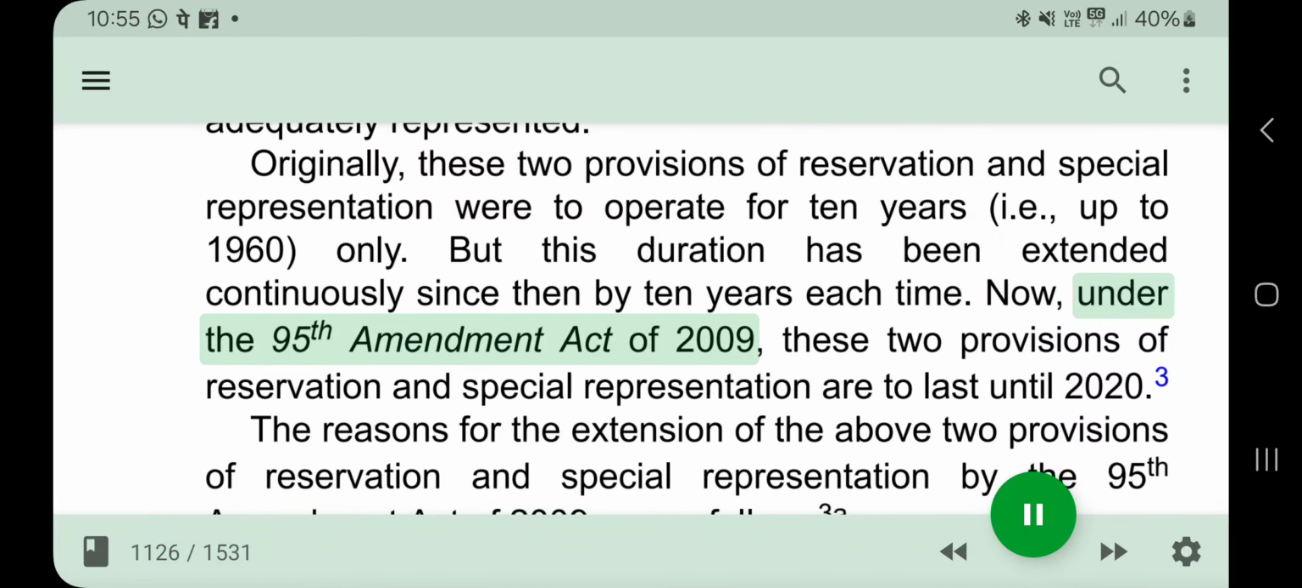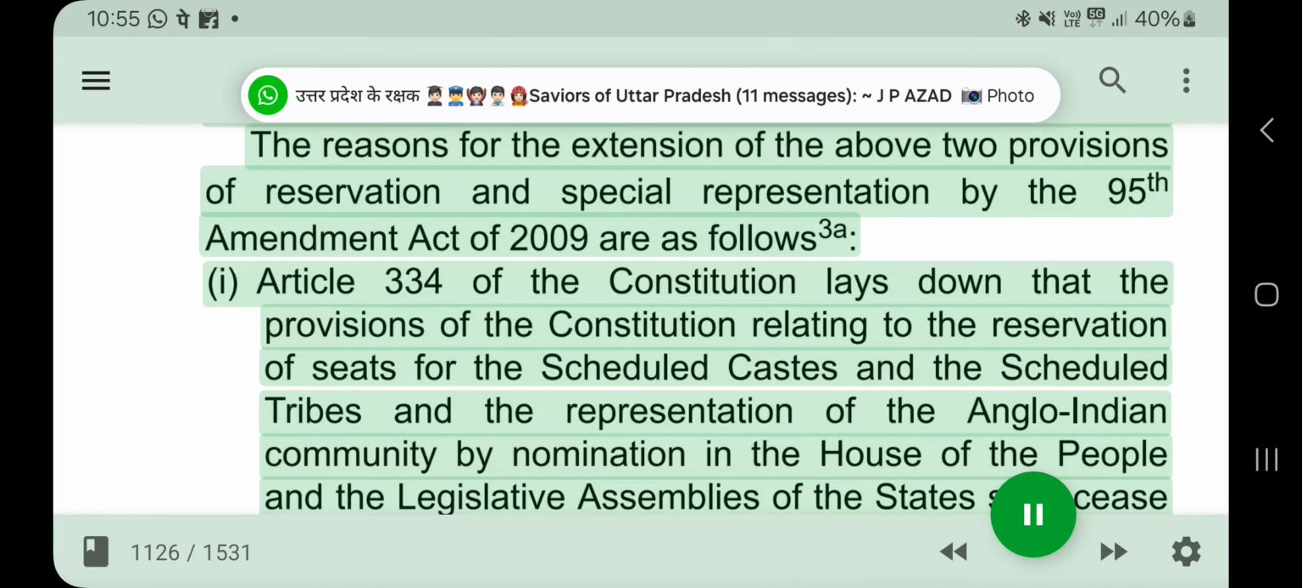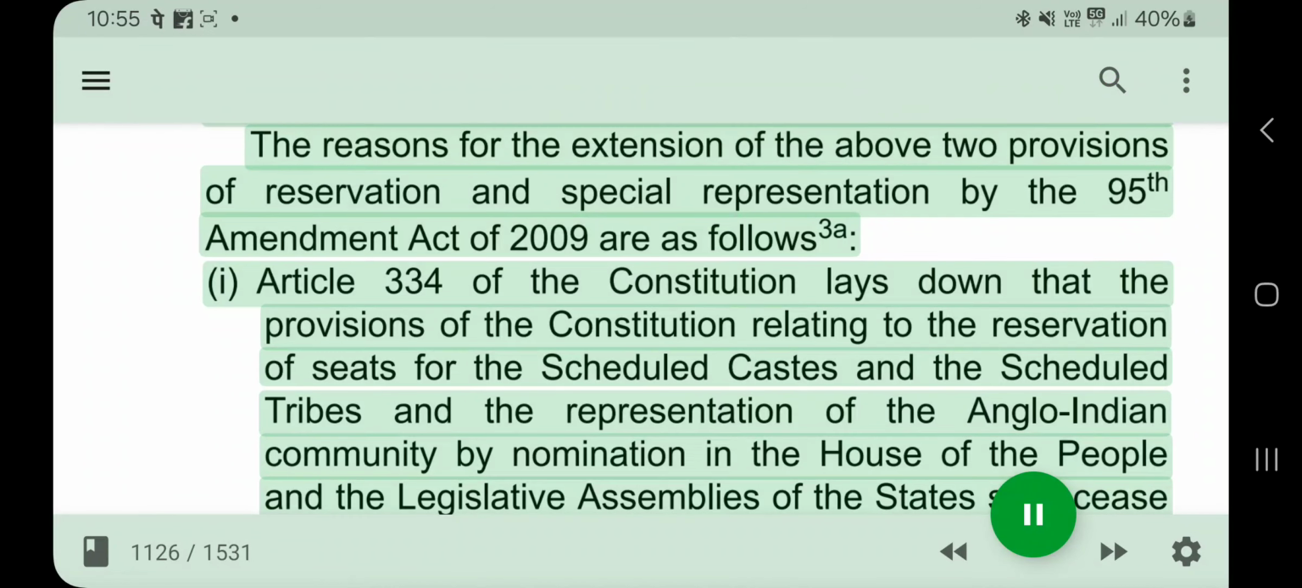Now, under the 95th Amendment Act of 2009, these 2 provisions of reservation and special representation are to last until 2020. The reasons for the extension of the above 2 provisions of reservation and special representation by the 95th Amendment Act of 2009 are as follows.